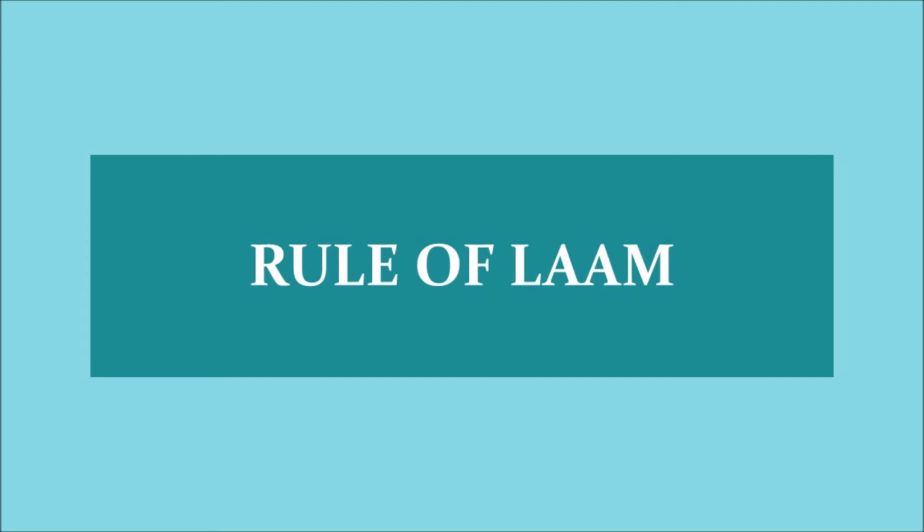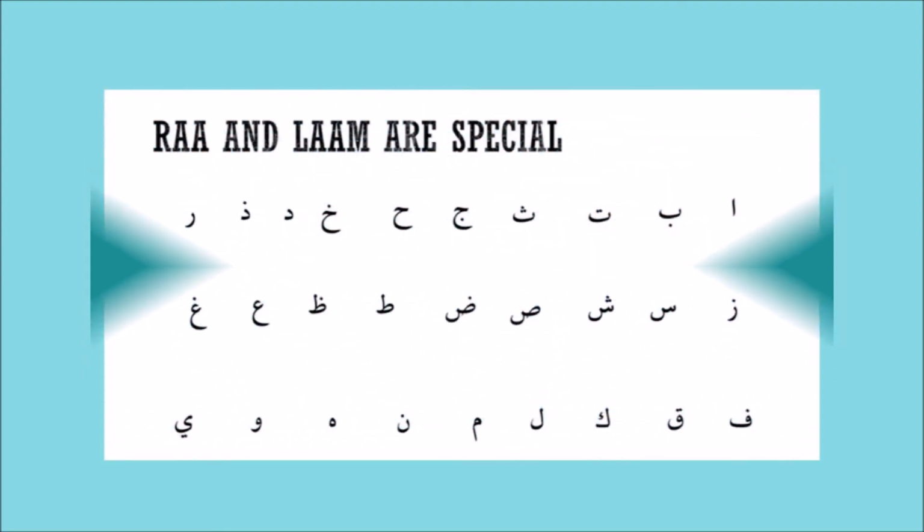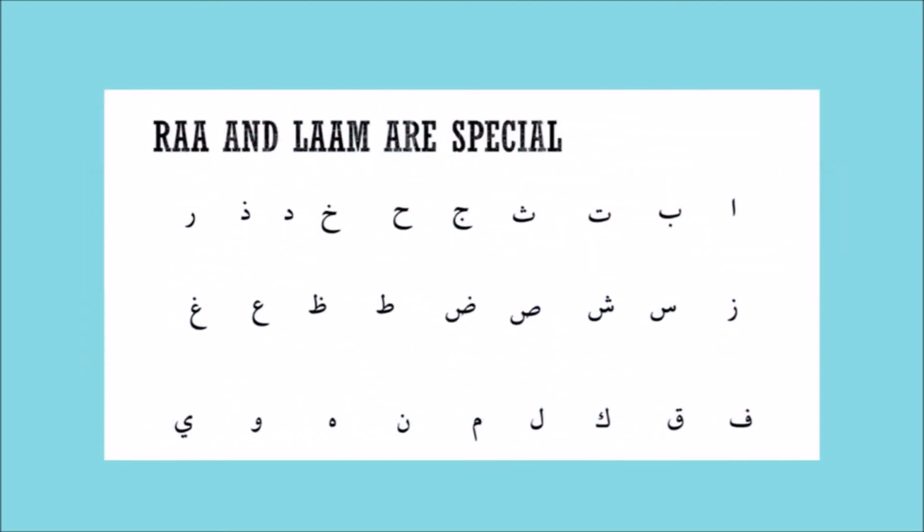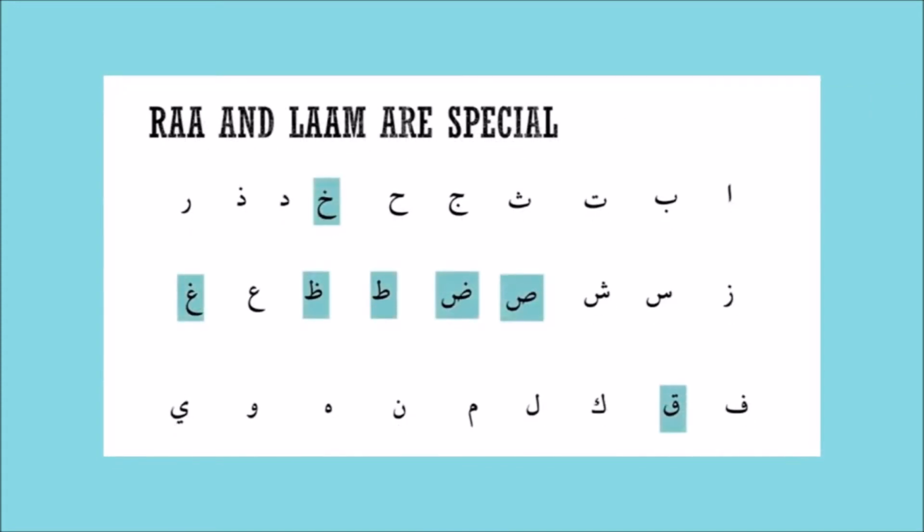We will recap from our previous lesson. We learned there are 7 heavy letters in the Arabic alphabet: Kha, Sad, Dad, Ta, Dha, Ghain, Qaf. From the words Khus, Dagh, Tin, Qid.